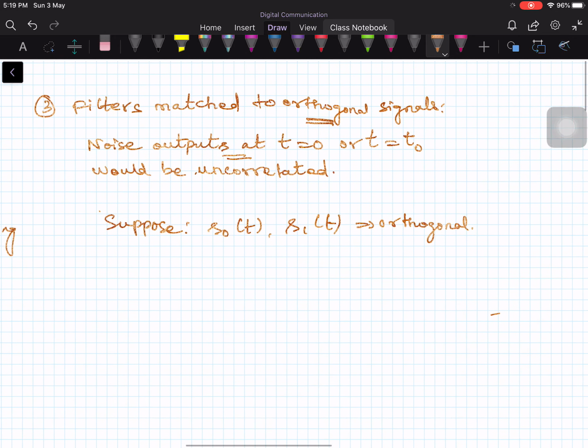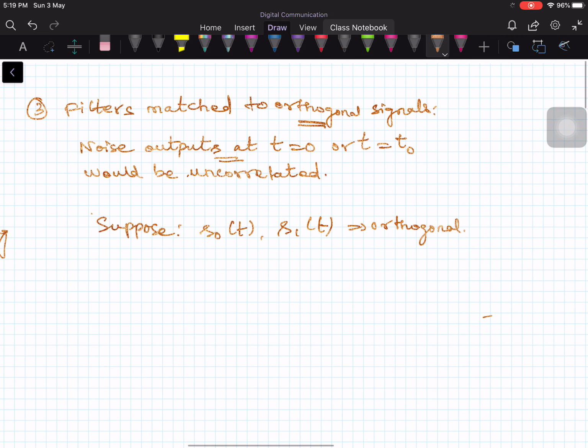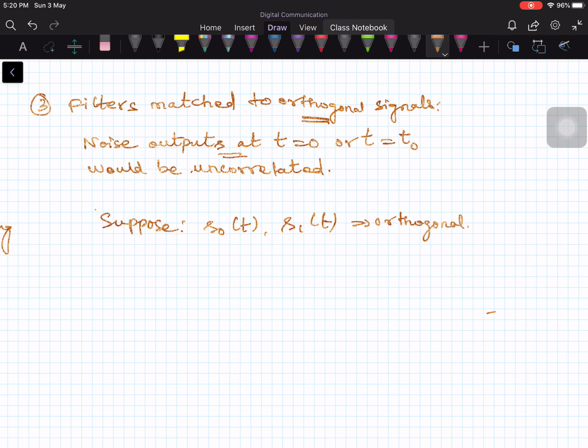And the third property is very important for digital communication, especially when we are dealing with digital demodulation schemes, where we use this property frequently. The third property is given as follows: filters matched to orthogonal signals have noise variances, or noise powers, and those noise powers are uncorrelated.